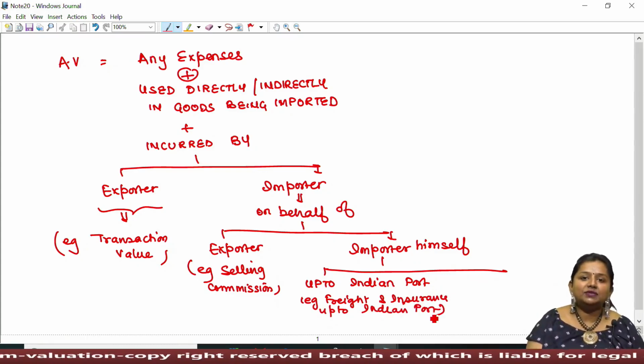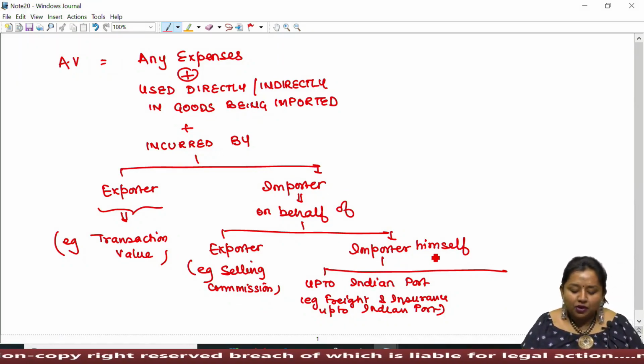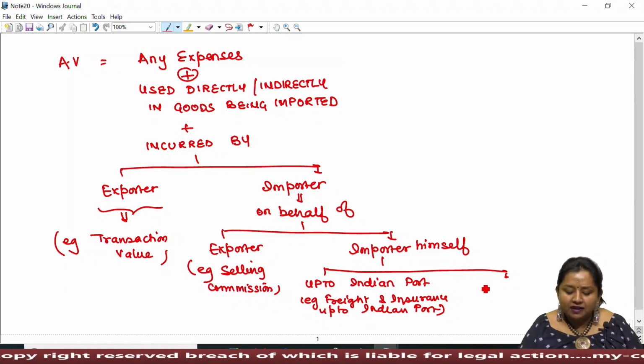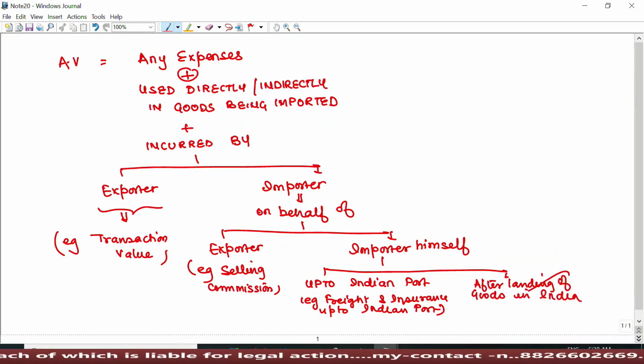That is the only expense we can exclude. Any expense incurred by importer on behalf of importer himself after landing of goods in India has not to be considered while computing the assessable value.